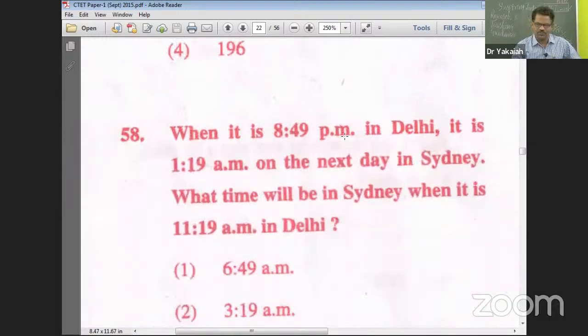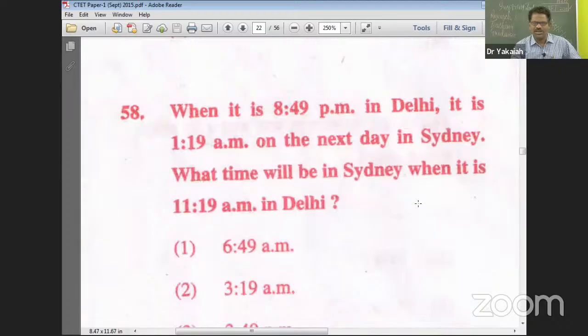Let's move from there. 58. When it is 8:49 p.m. in Delhi, it is 1:19 a.m. the next day in Sydney. What time will it be in Sydney when it is 11:19 a.m. in Delhi? Delhi to Sydney. How much? 8:49 p.m. is 1:19 a.m. Okay, that is the next day.